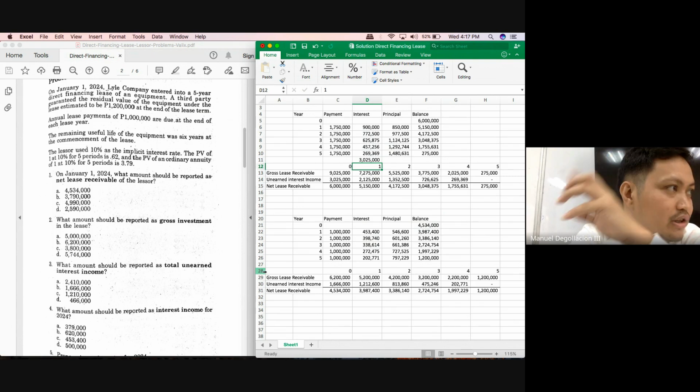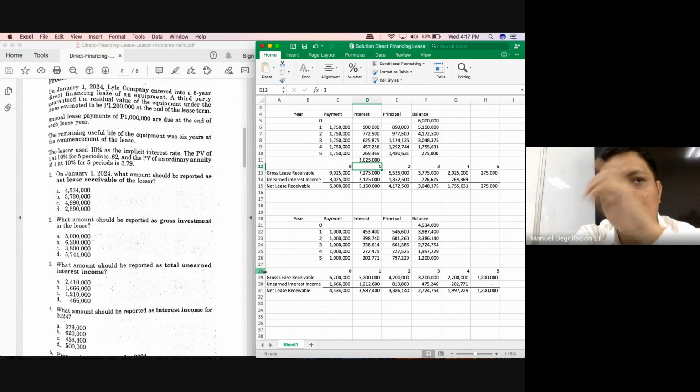So I noticed earlier that you preferred the alternative solution, but once you practice on the second class, it's a lot simpler. So let's solve for 2,724,754 by using the alternative solution. How much will be the gross lease receivable?